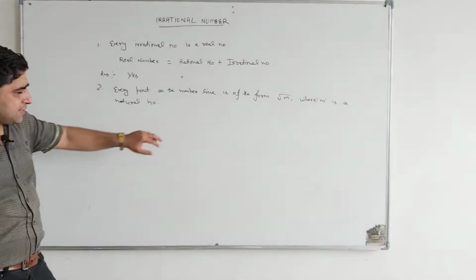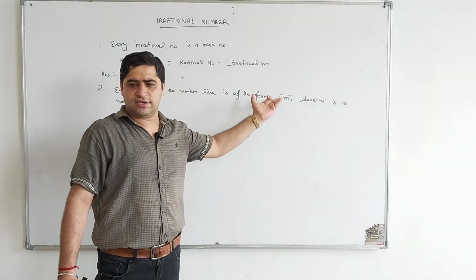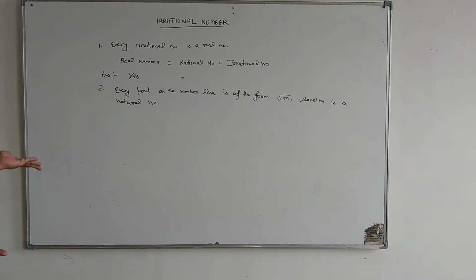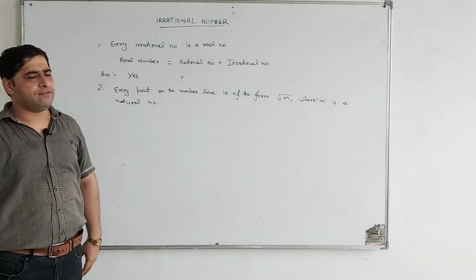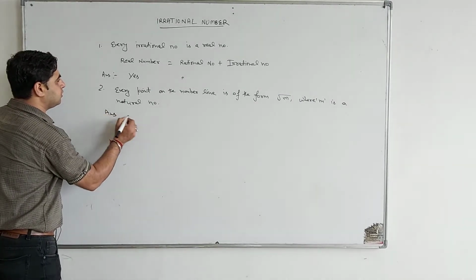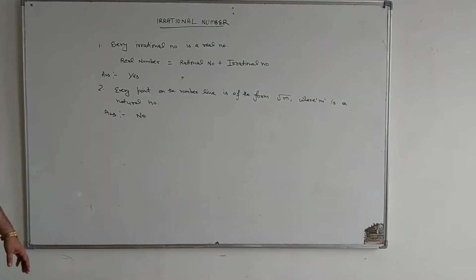So root m, square root of m, in the square root it becomes 2, 3, 4, 5, 6, 7, 8, 9, 10. Any natural number, or negative number, can come out. So your answer is that every point on the number line is in the form of root m? Your answer is no. Why is it no?